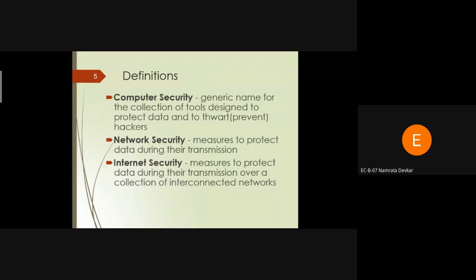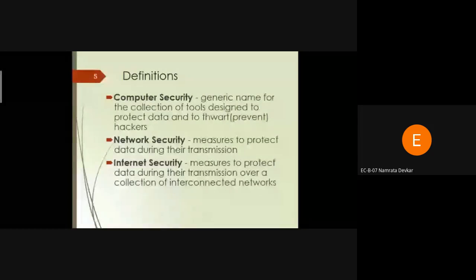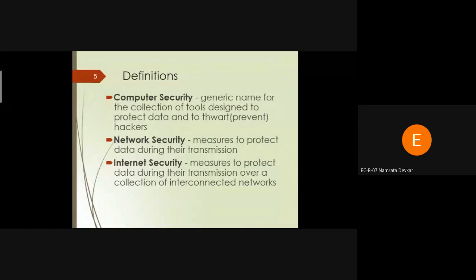That is referred to as interconnected networks. In interconnected networks, we can connect a number of users. So that comes under internet security. That is the basic difference between network security and internet security. In internet security, we can transmit the information over the collection of interconnected networks.